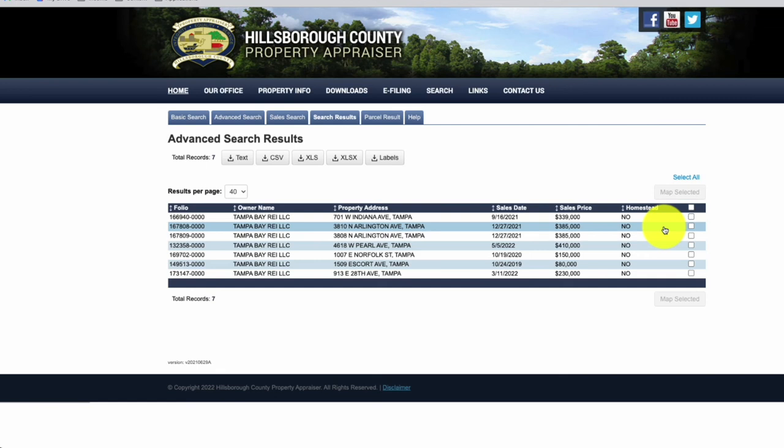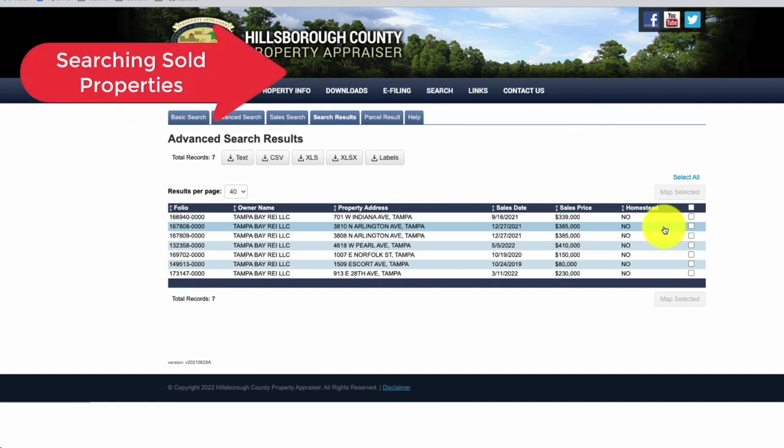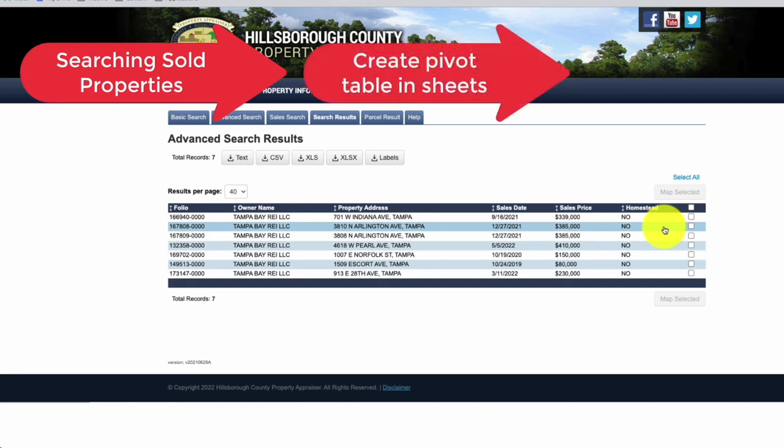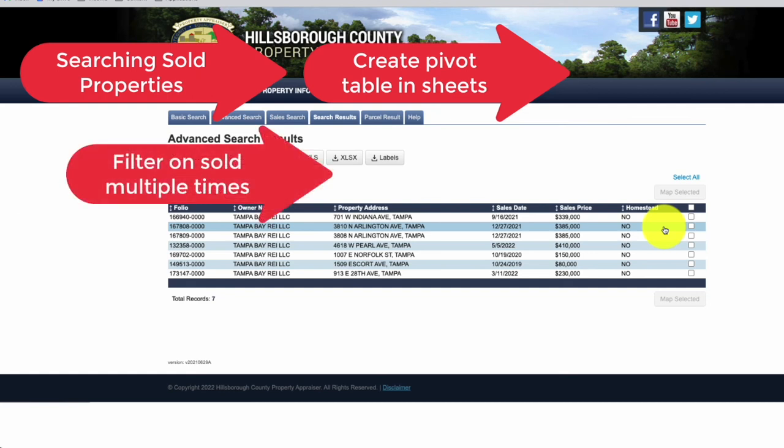In summary, the steps that I took to find flippers: first, searching for sold properties within my county within a specific time frame, which in this case was 2 years. I also filtered on single family properties, and I did that through zoning. The second step was to do a quick pivot table in Google Sheets to see how many times a property was sold within that 2-year time frame. The third step was to filter on any properties that had sold at least twice.